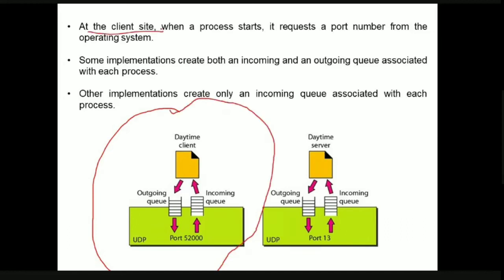At the client side, what happens whenever a process has started? To identify itself, it is going to request a port number from the operating system. The operating system is responsible for assigning a port number to a particular process. Some implementations may have only one queue, and some implementations have two queues. That is, the first queue will be the outgoing queue and the second queue will be the incoming queue.